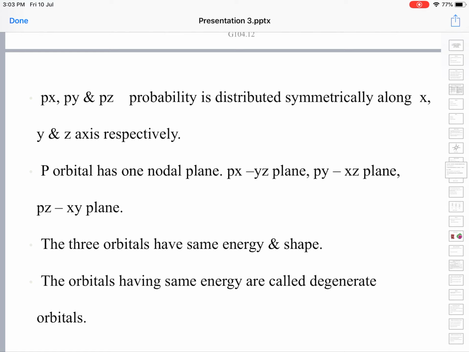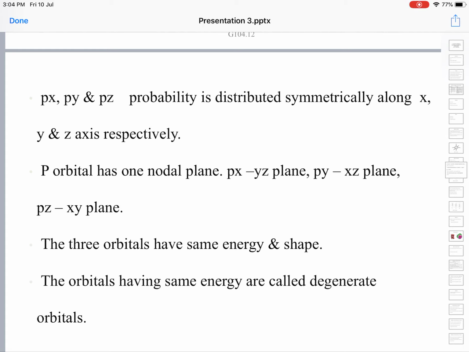The 3 orbitals have the same energy and shape. We call all the p orbitals degenerate orbitals because they possess the same amount of energy and exist in the same shape. This concept of degenerate orbitals we came across in the earlier class when we discussed electron configuration.